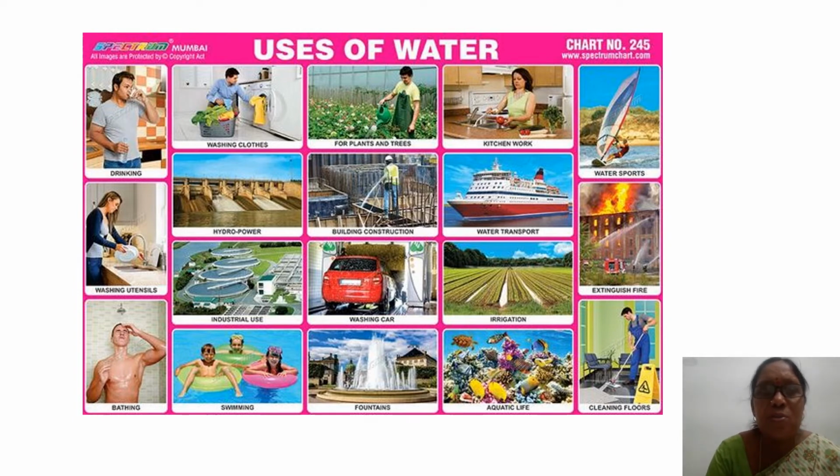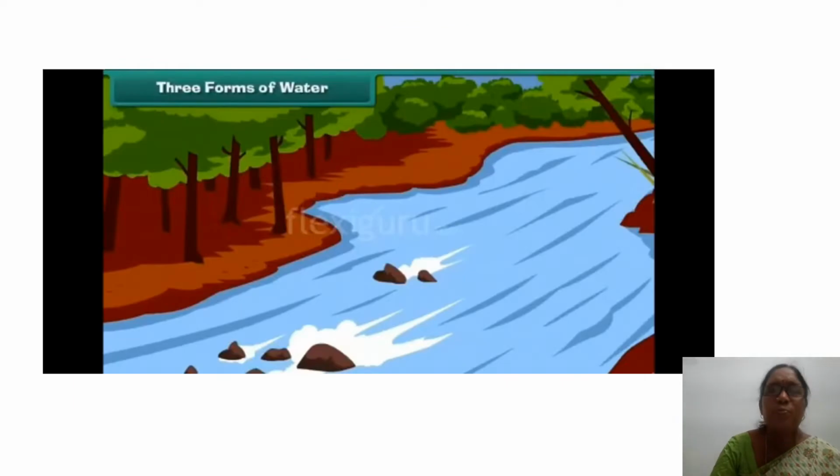For irrigation also we need water. For industrial uses we need water. Without water, no industry can work. No factory can work. Then for washing vehicles we need water. For irrigation, to grow plants, to grow crops, we need water. Yes, these are some uses of water. Think of it, then make a list of other uses of water. Yes. Do we go for the next picture?